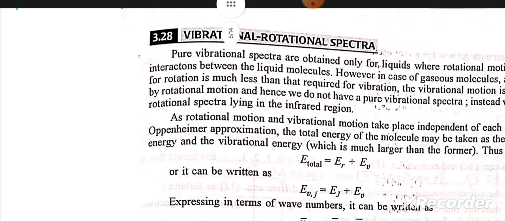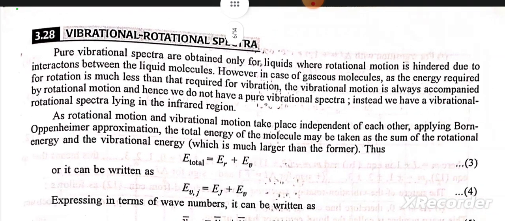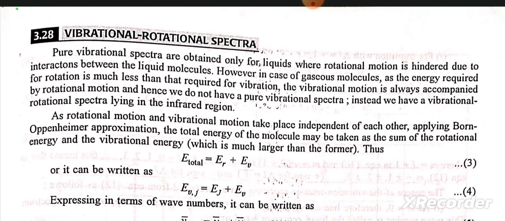Vibrational rotational spectra. Pure vibrational spectra are obtained only for liquids where rotational motion is hindered due to interaction between the liquid molecules. However, in case of gaseous molecules, as the energy required for rotation is much less than that required for vibration, the vibrational motion is always accompanied by rotational motion, and hence we do not have a pure vibrational spectrum. Instead, we have a vibrational rotational spectrum lying in the infrared region.